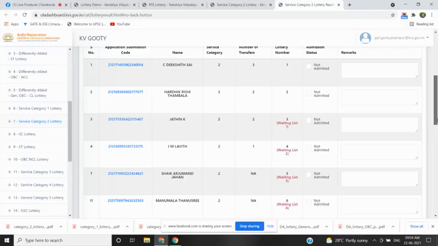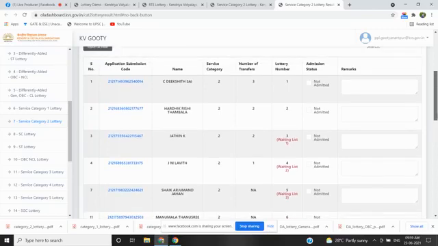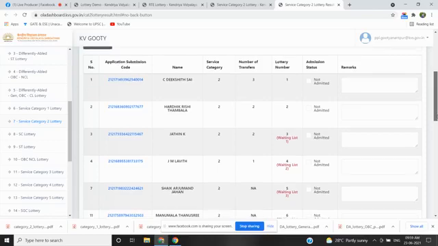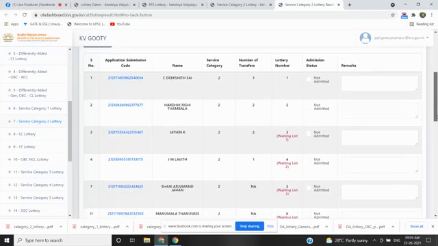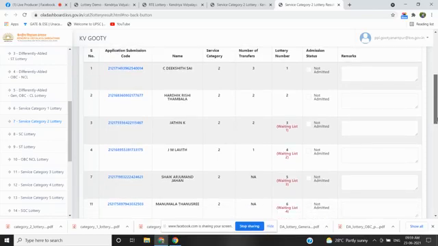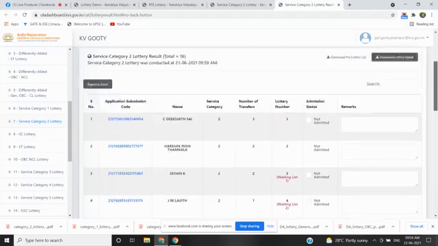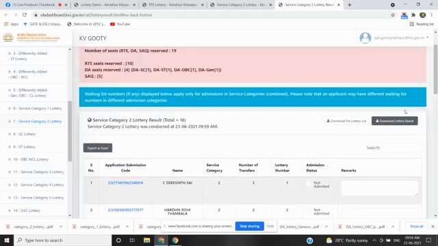And here C Dikshit Sai, Hardik Rishi Tambala have been selected according to the software, and others are under waiting list 1, 2, 3. We are going to download the post lottery sequence. Download lottery result.